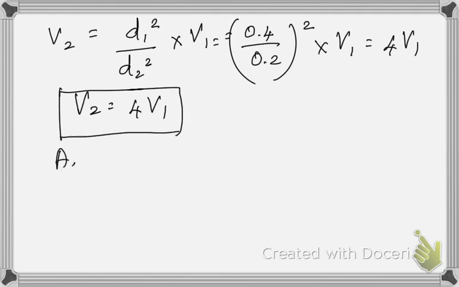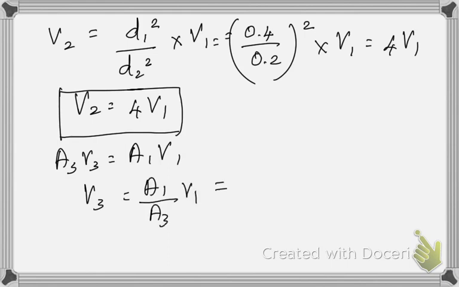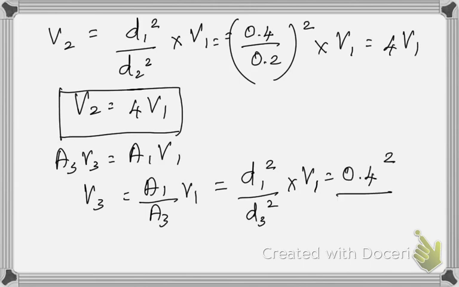Similarly, A3 V3 is equal to A1 V1. So V3 is A1 by A3 into V1, that is D1 squared by D3 squared into V1, which is 0.4 squared divided by 0.3 squared into V1.